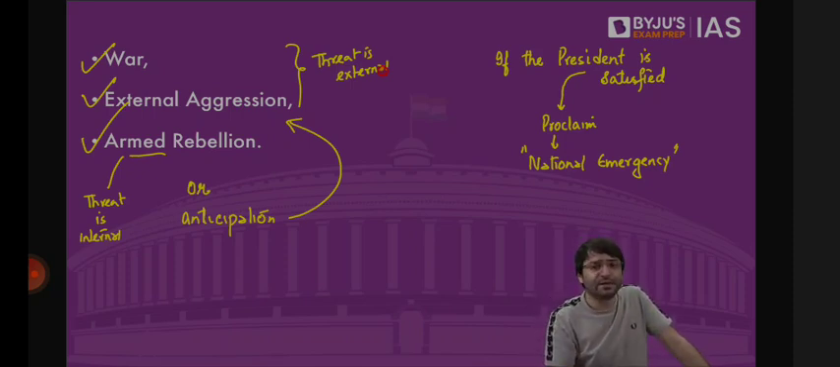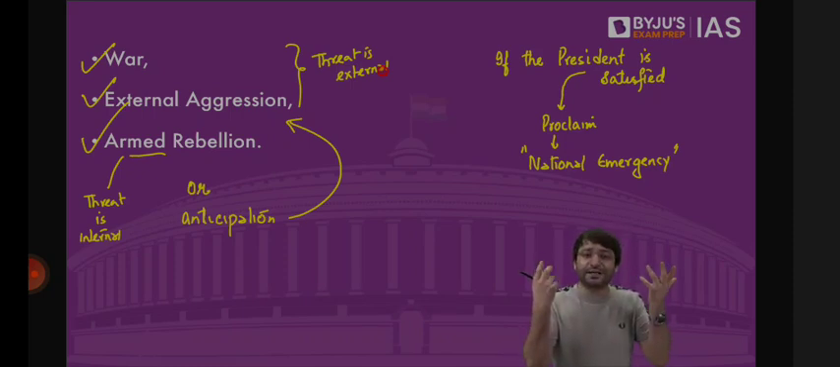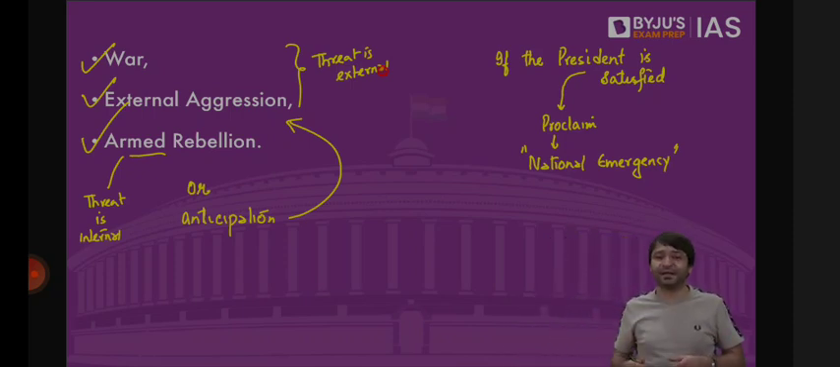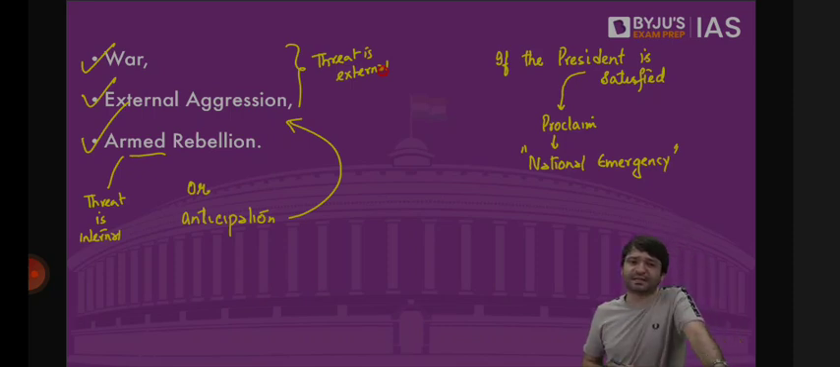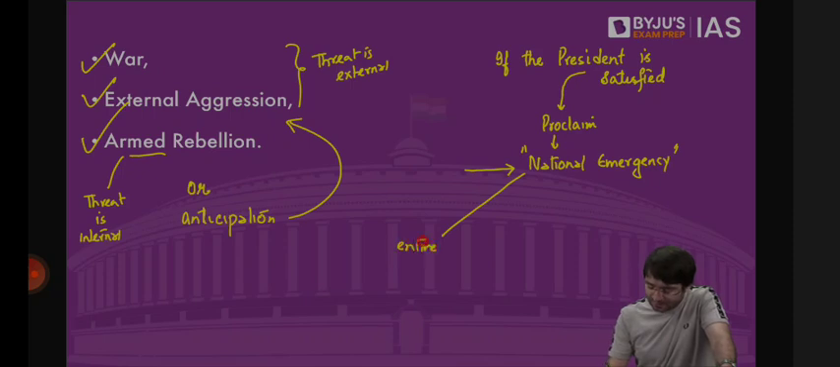But it is not that war should have broken, external aggression should have started, armed rebellion should have been initiated, and then the president will proclaim national emergency. No. If the president is satisfied that there may be war, that means he's anticipating. There may be war, there may be external aggression, there may be armed rebellion. Even in anticipation of the war, if the president is satisfied, then the president can impose national emergency. And this national emergency can be imposed in the entire country, or a state, or a part of a state.